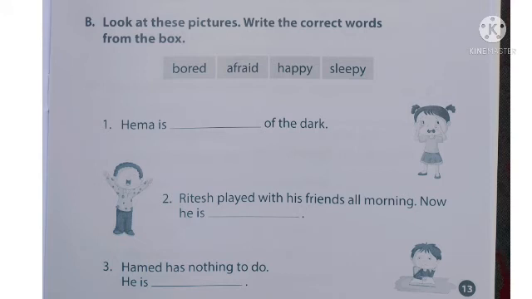After look at the pictures. The first one, look at the first picture. She is a girl. Her name is Hema. She is afraid. Okay, she started to cry. Is it, children? So the first sentence, Hema is dash of the dark. In the bracket they are given the words bored, afraid, happy and sleepy. So which word is suitable here? Yes, afraid. So Hema is afraid of the dark. What is the spelling of afraid?